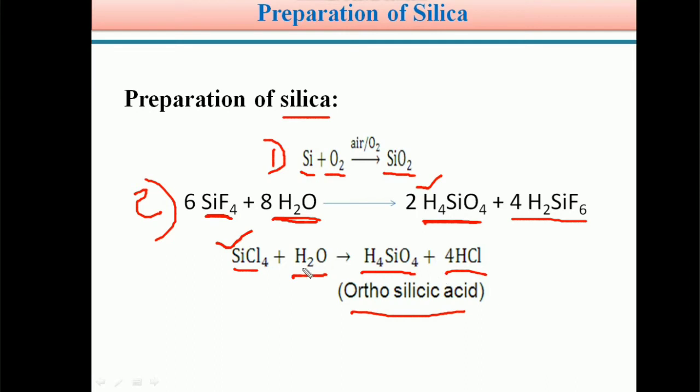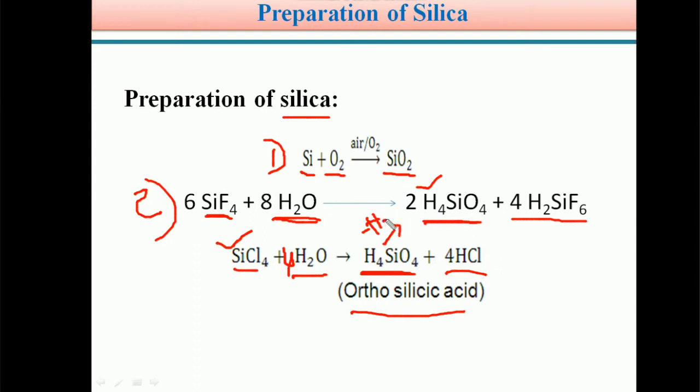To balance this equation, what do we do? Here we can see 8 hydrogens, so here you can add a 4. The equation is now balanced: 4HCl plus H4SiO4, 4 oxygen atoms, 1 silicon atom, 4 hydrogens on each side, and 4 chlorine atoms. Silicon tetrachloride on hydrolysis, or treated with water, forms orthosilicic acid. This orthosilicic acid on further loss of water molecules forms silica.